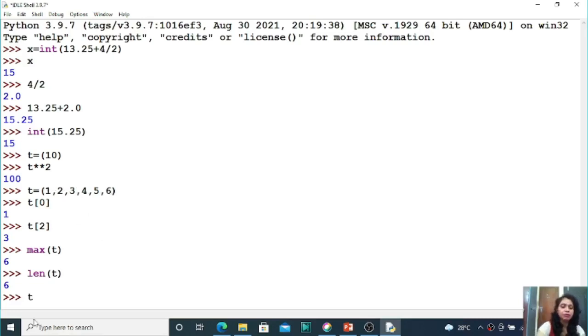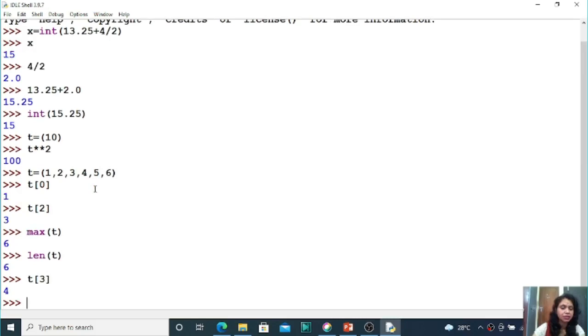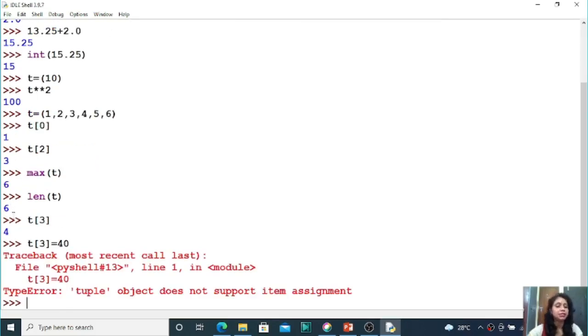So suppose index number 3 has 4, let us access the value. Now if you want to change the value of index number 3 to 40, then this is an error. That means tuple does not support item assignment. That means you cannot change the value in place, right students? So I hope all of you understood the concept.